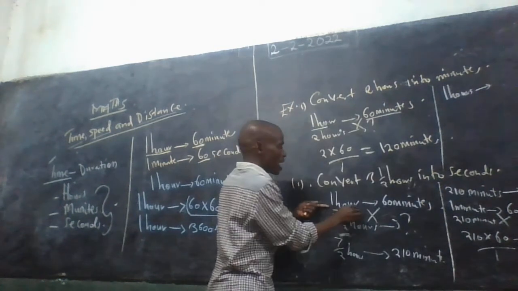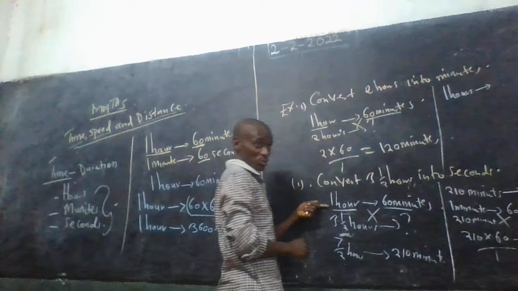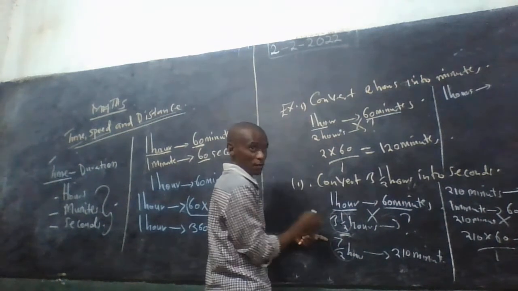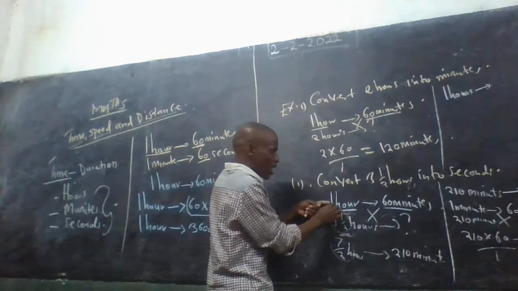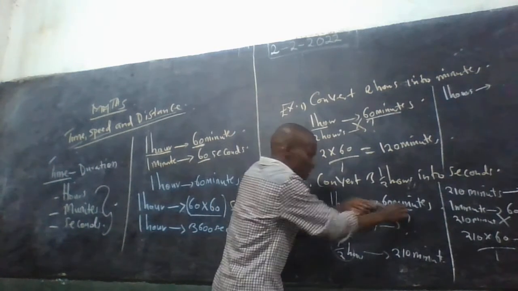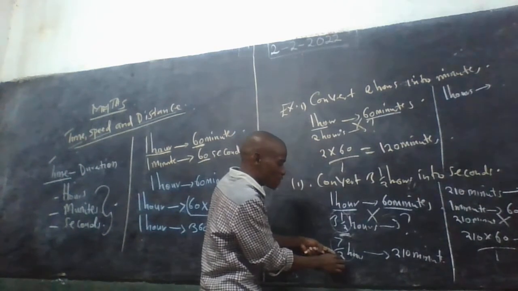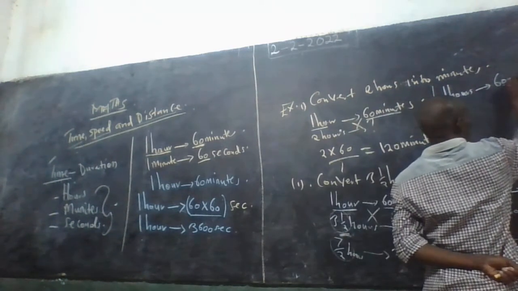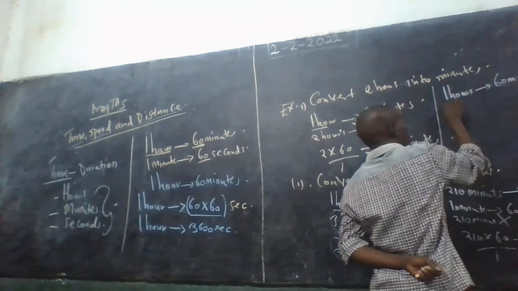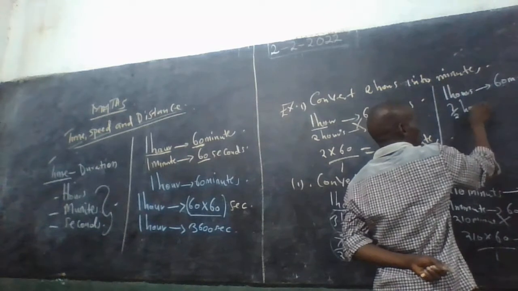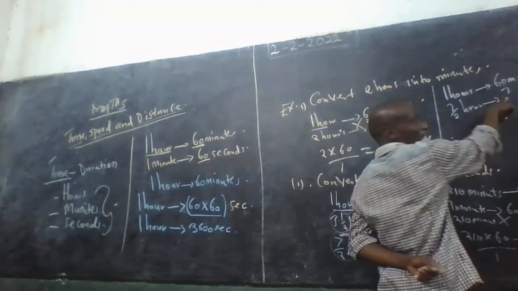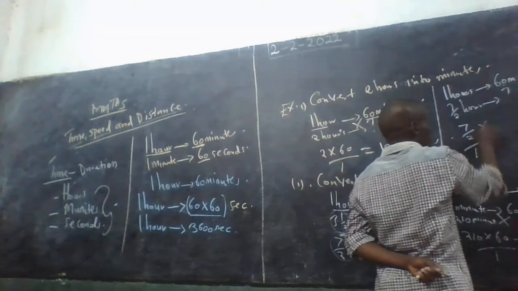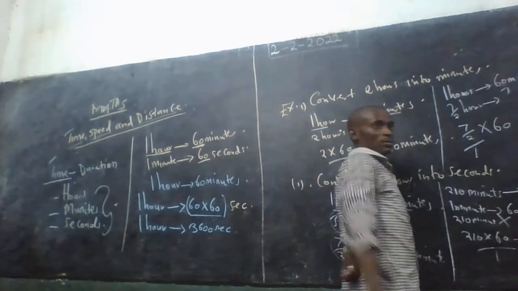We have said 1 hour is equal to 60 minutes. Are we together? Now we convert them into proper fractions. So 1 hour is 60 minutes. How about 7/2 hours? We are expecting more. So it will be 7/2 over 1 times 60.